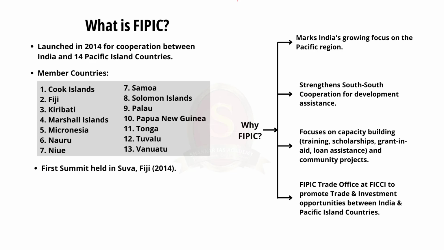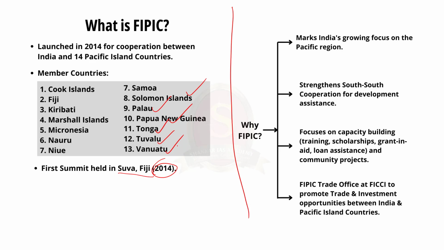Remember, the Forum for Indo-Pacific Island Cooperation, FIPIC, is a multinational grouping developed in 2014 for cooperation between the Republic of India and 14 Pacific Island nations, which include Cook Islands, Fiji, Kiribati, Marshall Islands, Federated States of Micronesia, Niue, Samoa, Solomon Islands, Palau, and others like Papua New Guinea, Tonga, Tuvalu and Vanuatu. All heads of state or heads of government of these countries met in Suva, in Fiji, in November 2014 for the first time, where the annual summit was conceptualized.